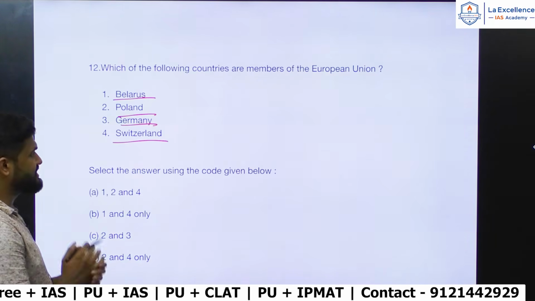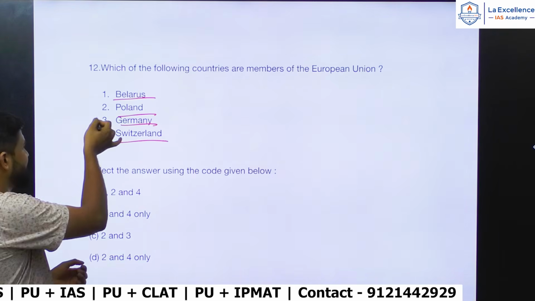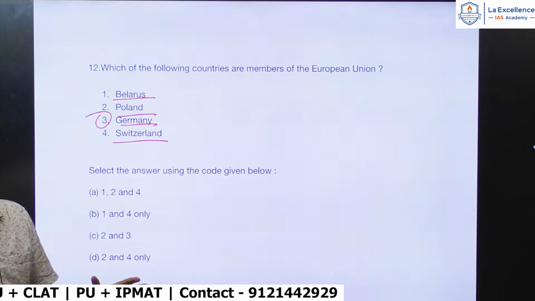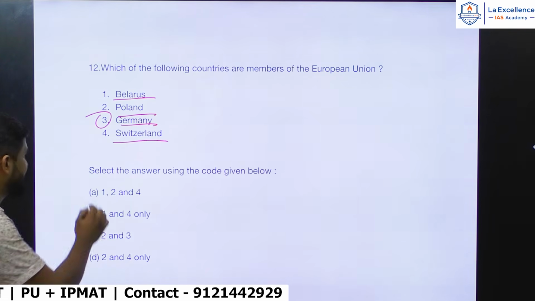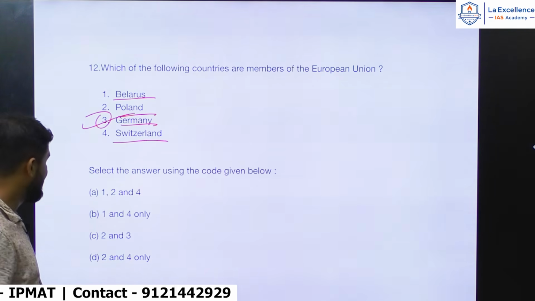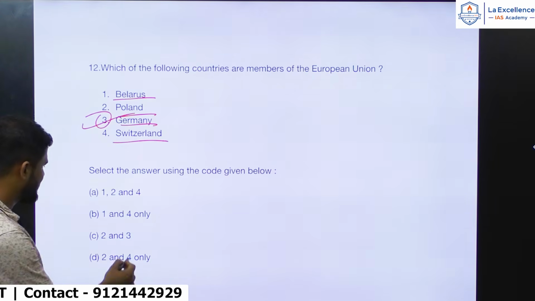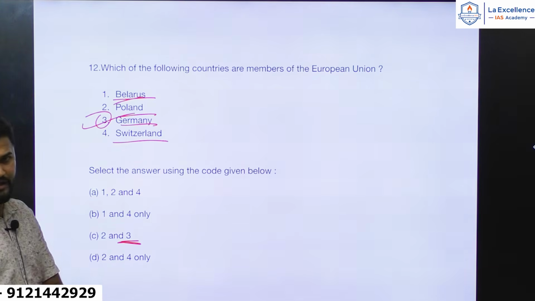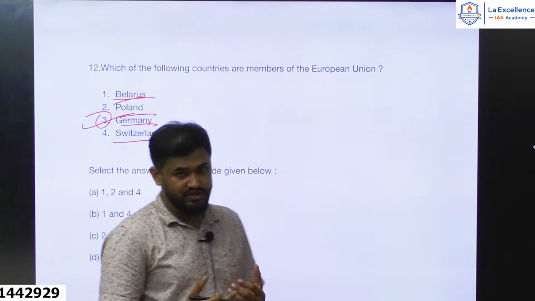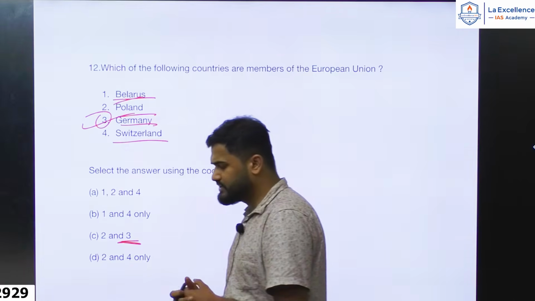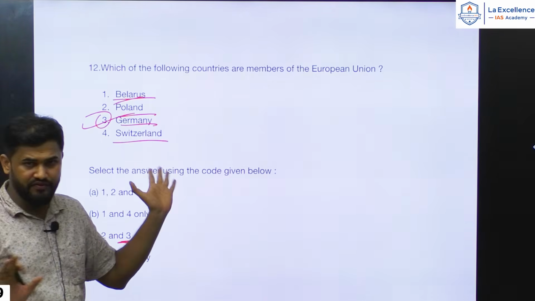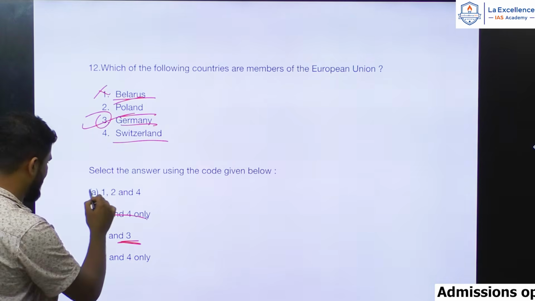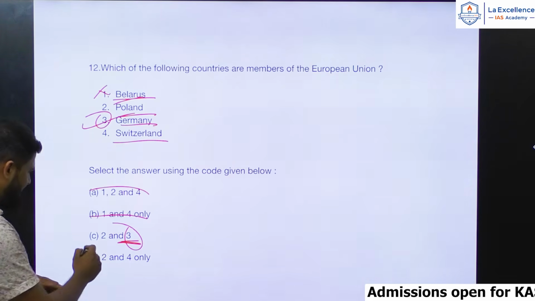Anybody who knows a little bit of European politics would know that Germany is an important player of the European Union. If you have some general understanding about the European Union, you should never forget that Germany is an important member and the biggest contributor, right? So 3 must be there. And Belarus is an East European country, isn't it? So this East European country is not a member of the European Union. You can eliminate one. So if you eliminate one and Germany must be there, the answer would be C.